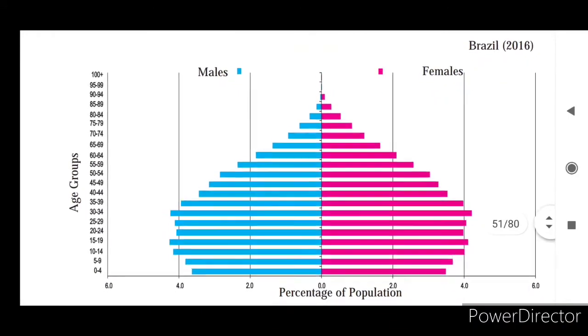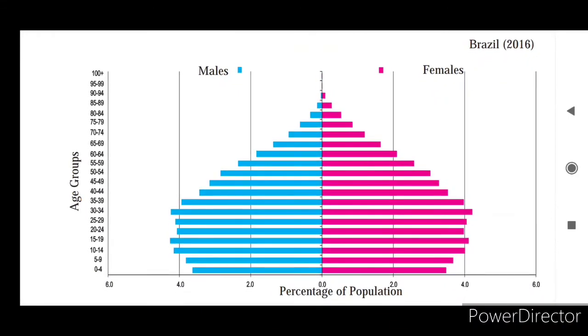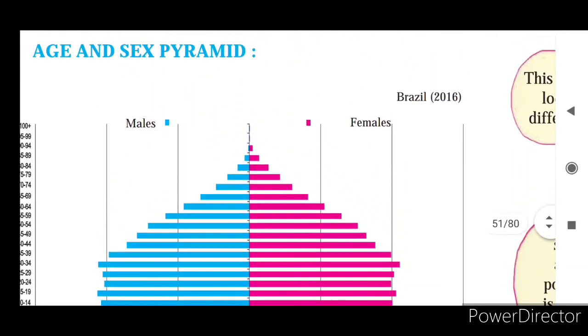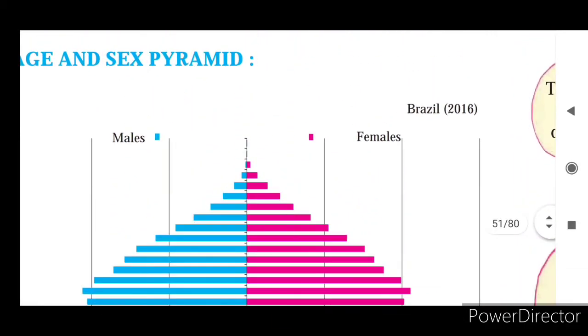So can you see this? A colorful graph is shown. Yes, it is the pyramid graph. So what is the graph? See here, the pink boxes, all these rectangle boxes, are showing females, and the blue boxes are representing males.